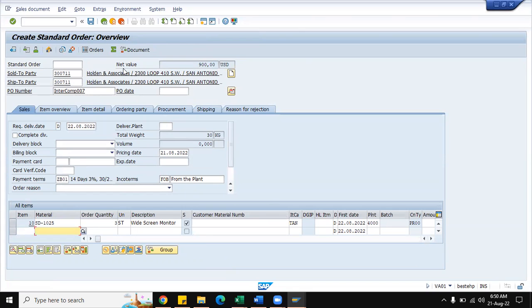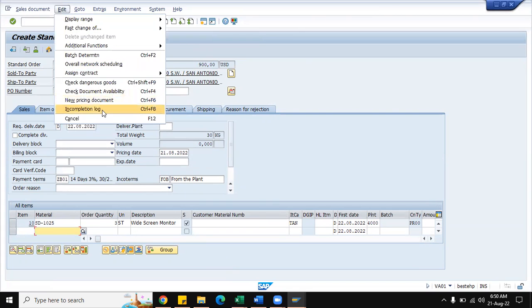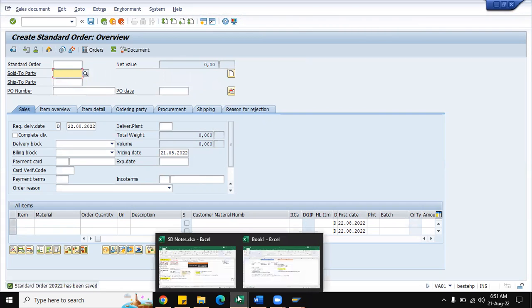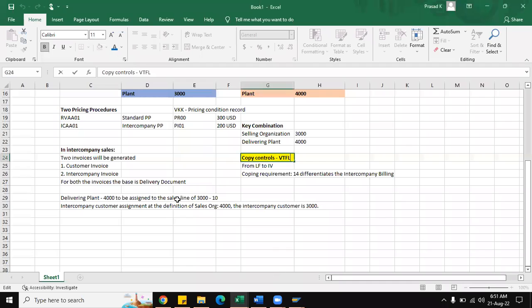So let us try to check the incompletion log. The item category is also the standard one, TAN only. So there is no deviation in the item category determination. So let us save this sales order. 20922.